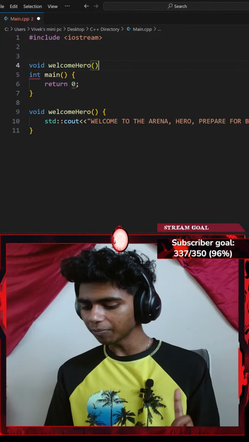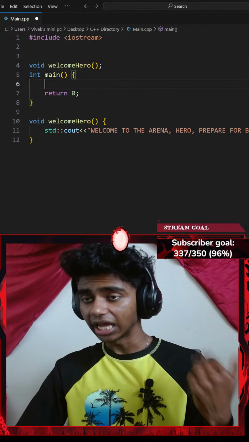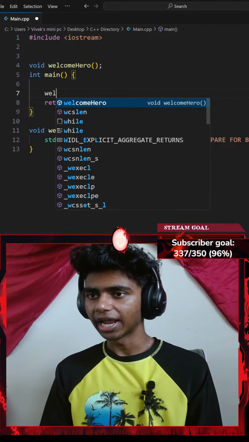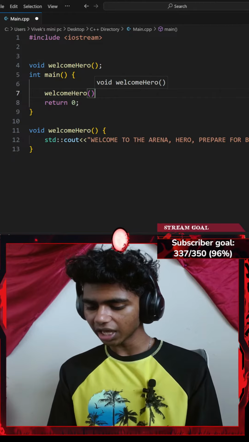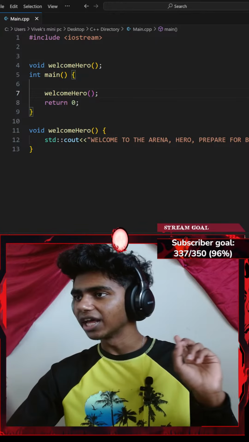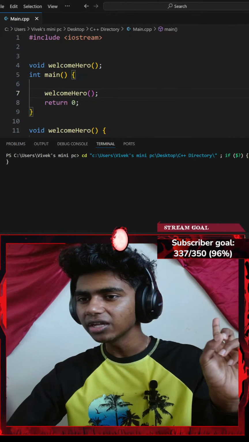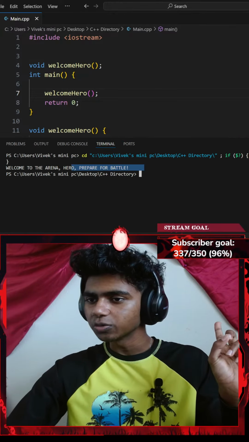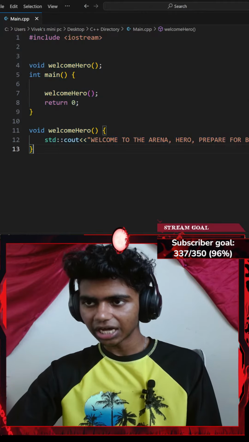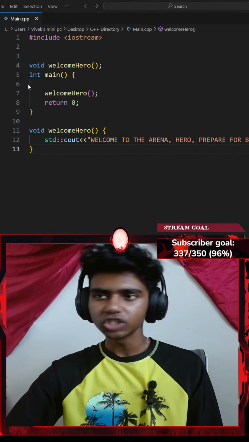Okay, so I won't go with any parameter. Let me end this with a semicolon. Inside of my main function, let me go ahead and invoke my welcomeHero function, ending with a semicolon. That said, if I were to save the code and run the command, okay, it says welcome hero, prepare for battle. So let me copy that and get Sensei ChatGPT here.